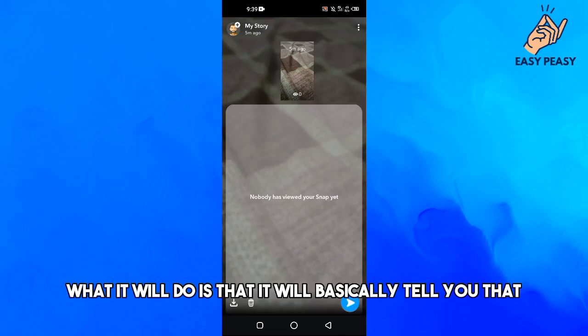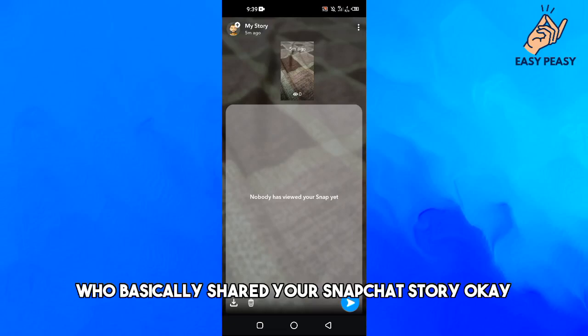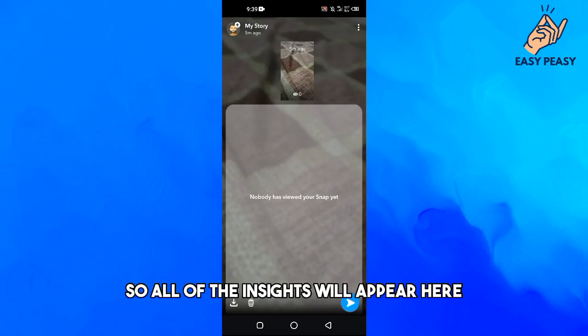Now here what it will do is that it will basically tell you who viewed your Snapchat story, and who basically shared your Snapchat story. Okay, so all of the insights will appear here.